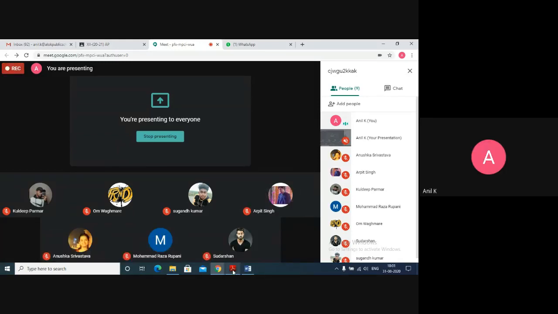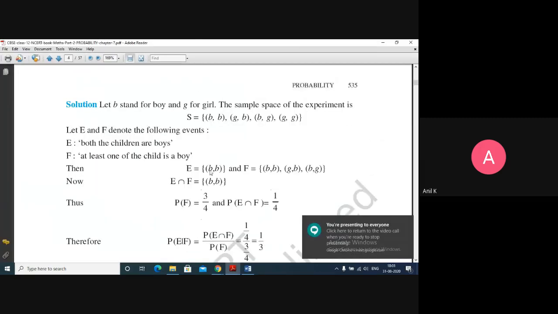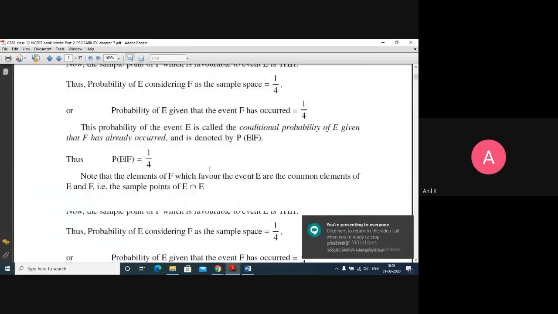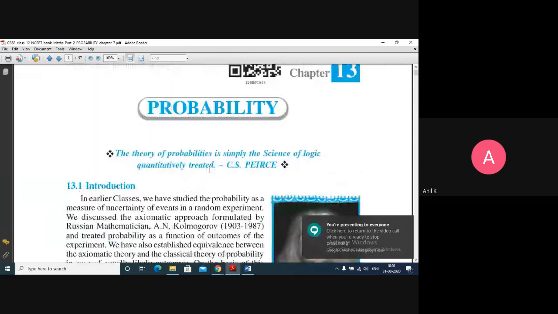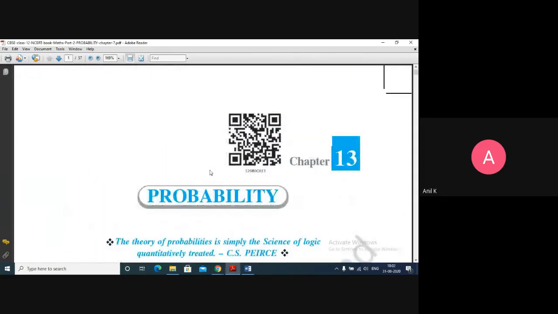We'll start our chapter. So we are going to start a new chapter, probability. We'll complete it by this week. Then we'll start our revision classes from the fifth, sixth, seventh onwards. For the next one week we will have complete revision classes, practice questions and all. Our next chapter is probability.